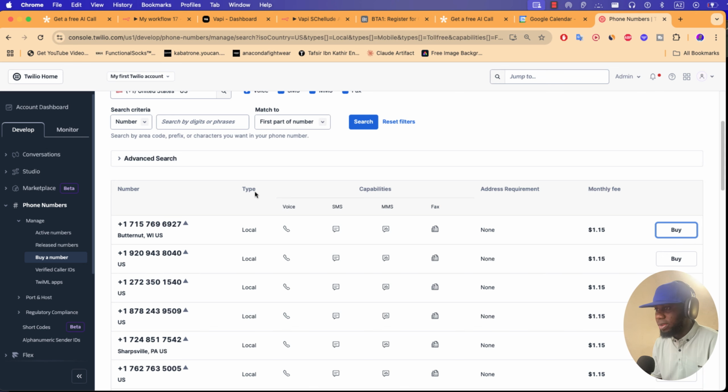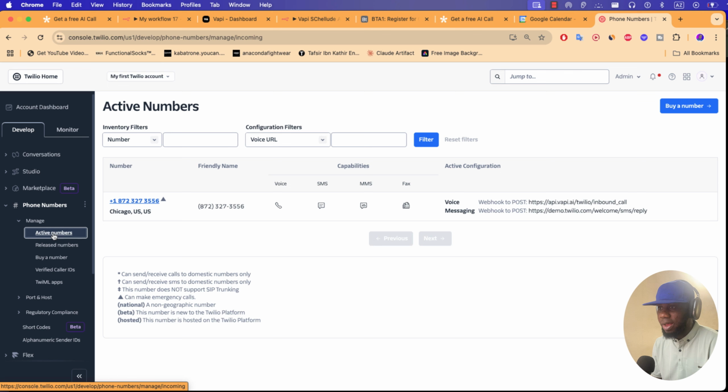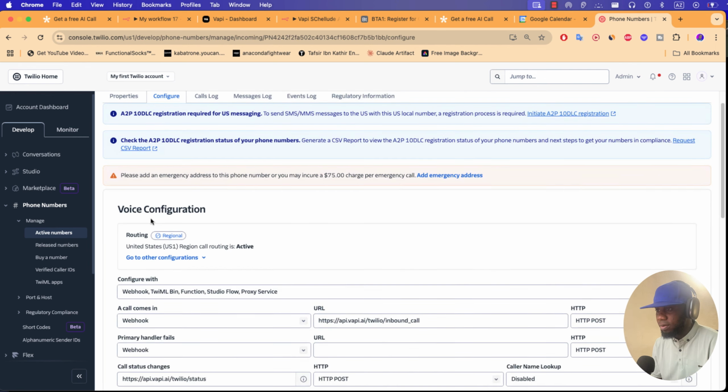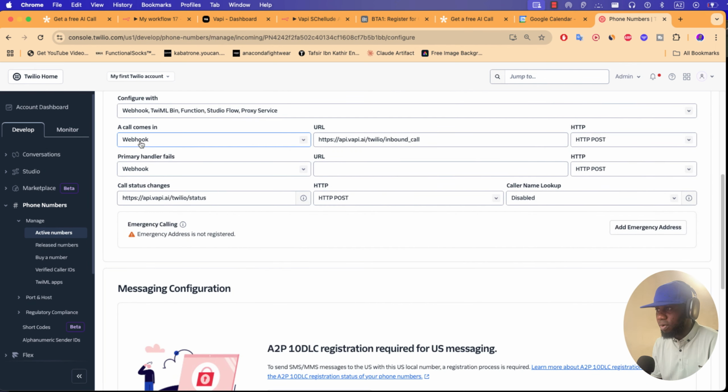Once you buy a number, you must go to active number and see it. You'll notice that your configuration here is different from mine. You must copy this configuration, click on your number, go down, right here webhook, and paste the link here.